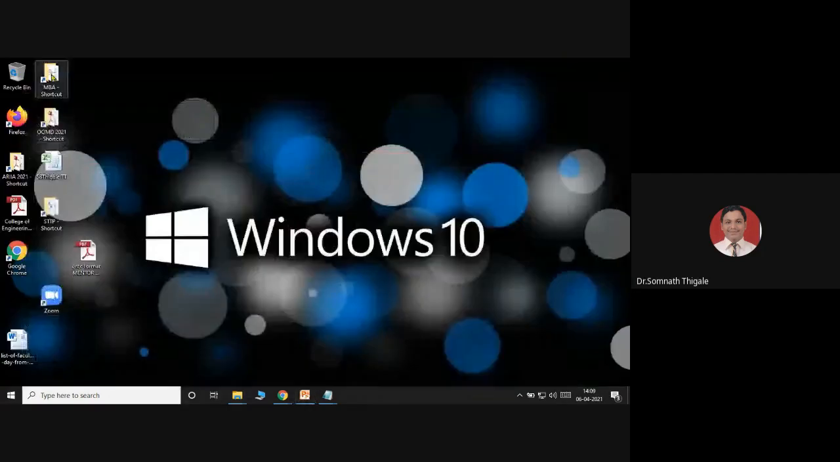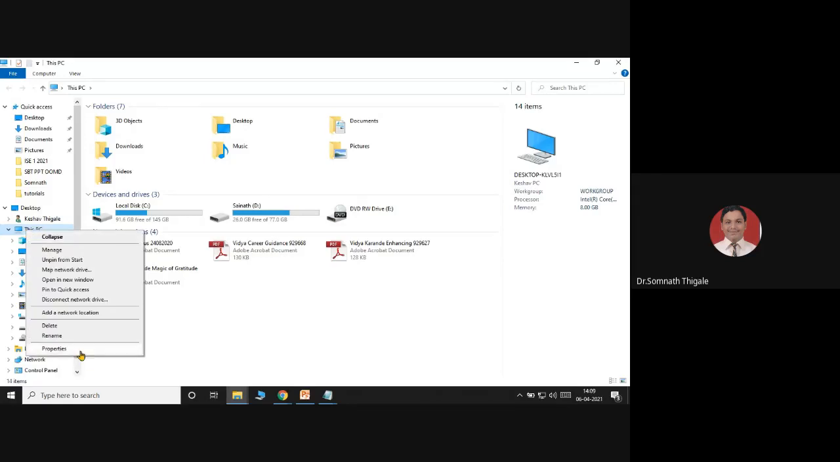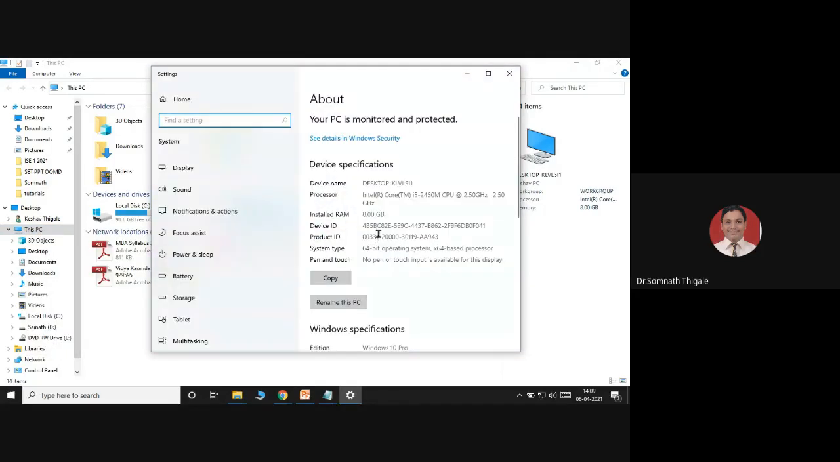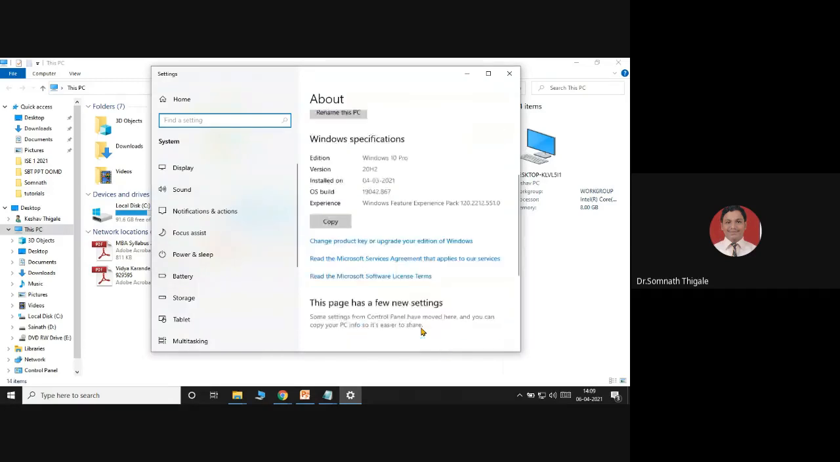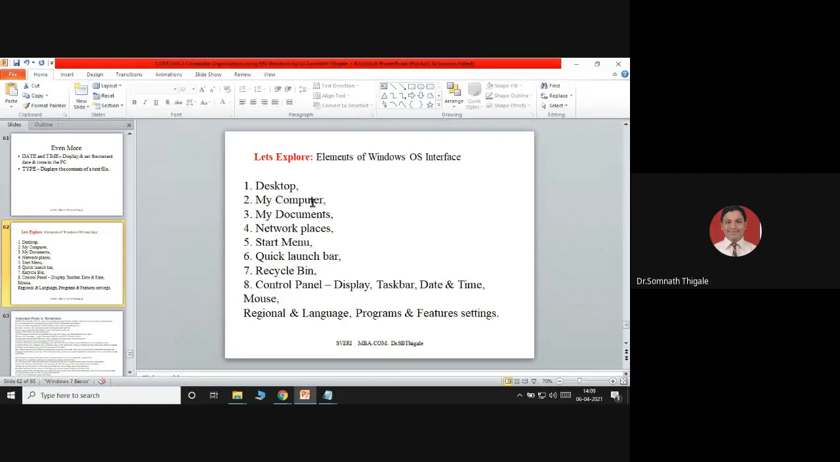My computer. When on the desktop you click, you'll find This PC. This PC is nothing but what in previous versions, like Windows 7, we called My Computer. So This PC is simply My Computer. Inside this you will get all the things: desktop, documents, downloads, videos, music, pictures, different drives, recent accessories, network locations. These many file options you are getting there. So network places, my documents, my computer.